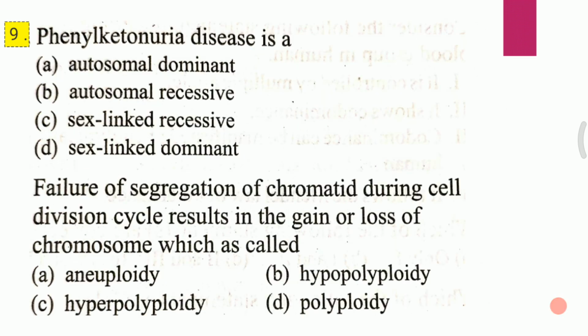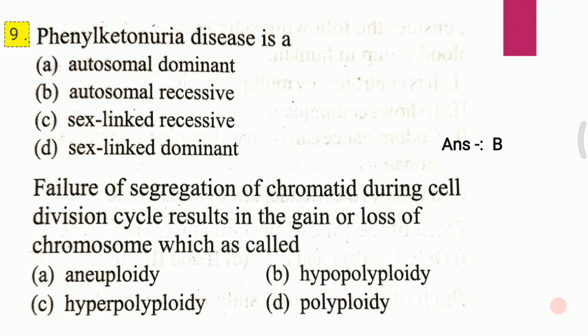Slide 9, question 1. Phenylketonuria disease is A. Autosomal dominant. B. Autosomal recessive. C. Sex-linked recessive. D. Sex-linked dominant. Phenylketonuria disease is, and the answer to the first question is B, that is autosomal recessive.